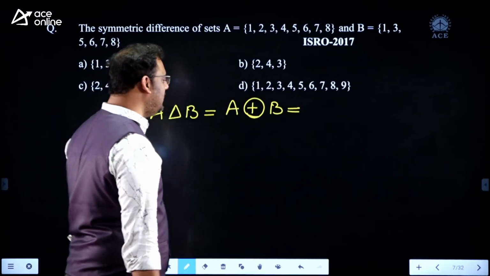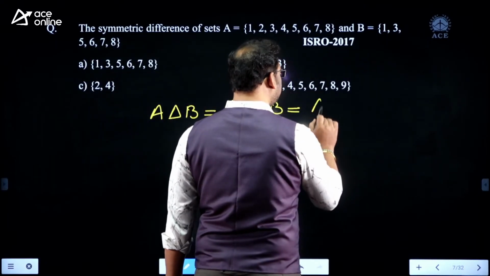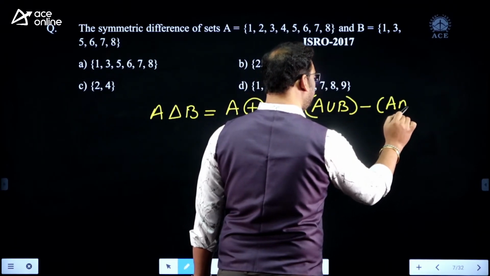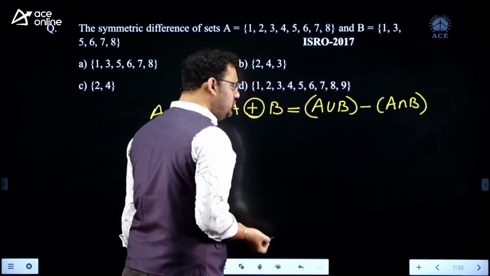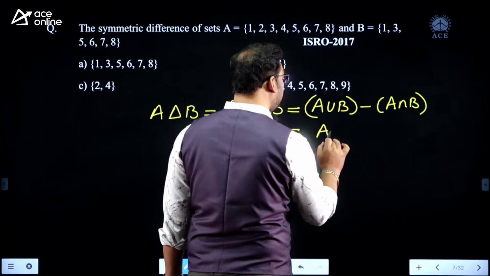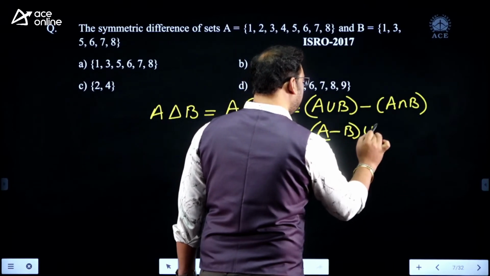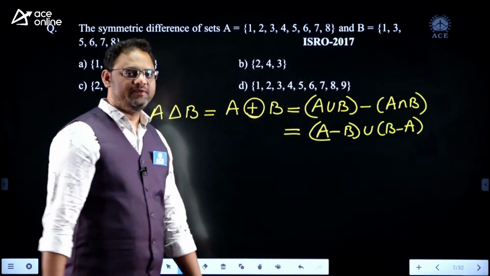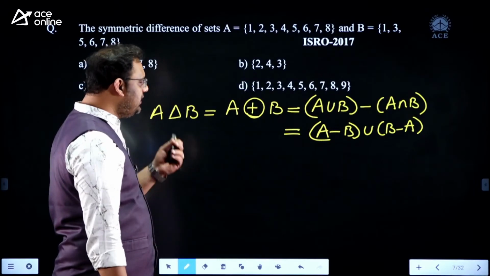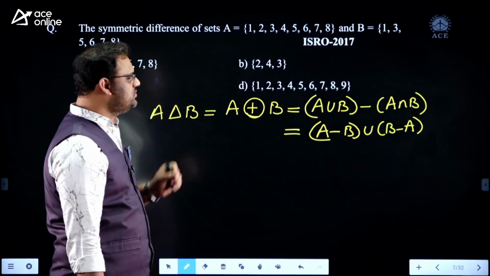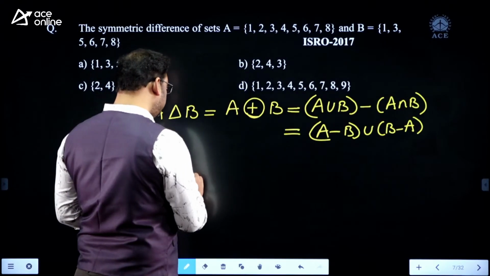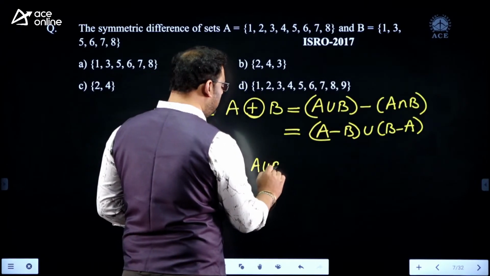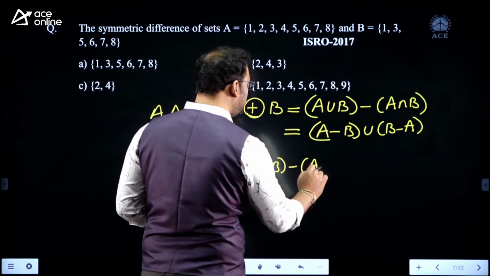What is the A delta B formula? A delta B is nothing but A union B minus A intersection B. You can also use one more formula: A minus B union B minus A. This is also okay. My interest is to use the first formula: A delta B is A union B minus A intersection B here.